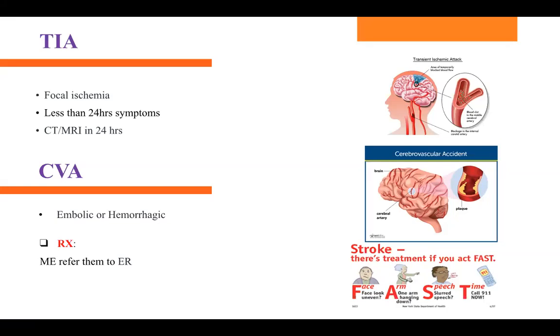Hemorrhagic stroke is where the blood vessels get busted open. That is one thing you need to remember. When somebody has a hemorrhagic stroke, okay, we are not ordering a CT scan with contrast. Anyways, we don't know what type of stroke they have when a patient presents with stroke-like symptoms. So when we order a CT scan, it has to be CT without contrast. Because if they have a hemorrhagic stroke, the blood vessel is open, okay, and that contrast can leak into the brain as well. So that's why in hemorrhagic stroke, IV contrast is contraindicated.